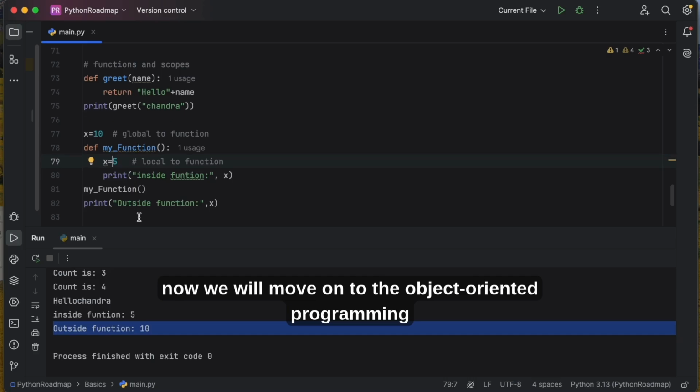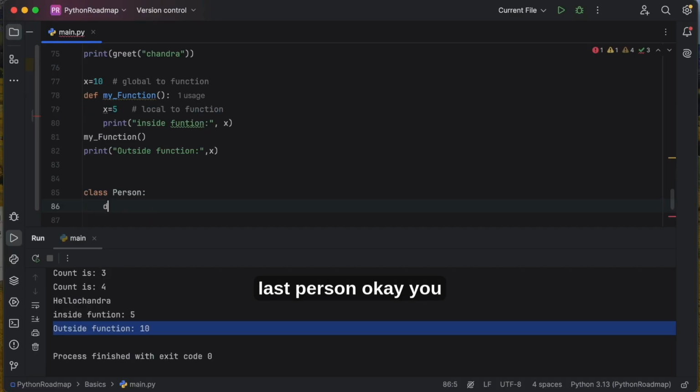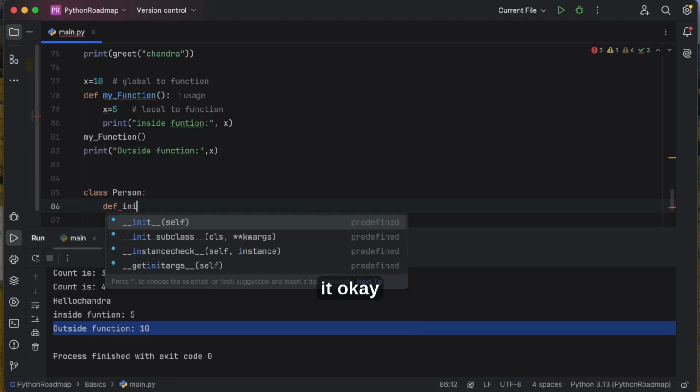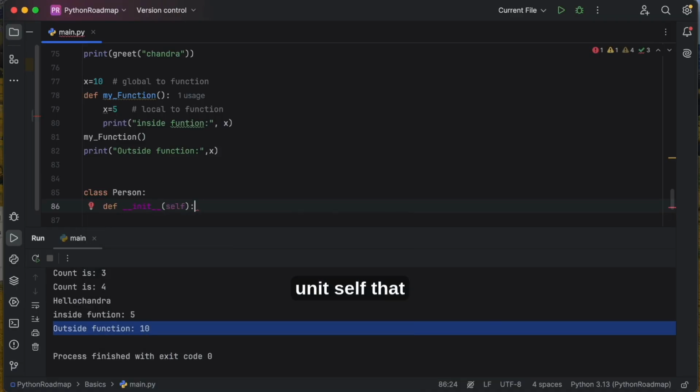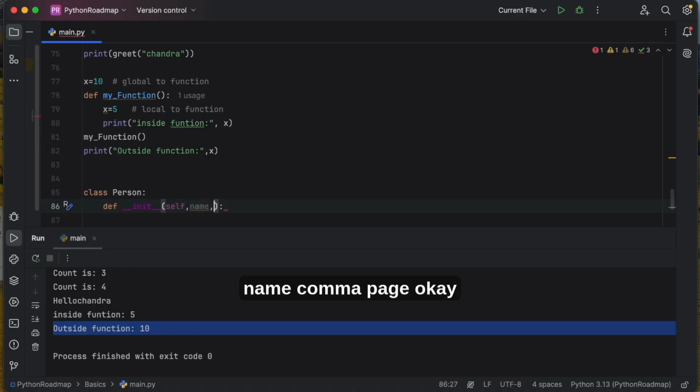Now we will move on to object oriented programming, OOPS. I have a class Person. Now I'm defining init, with self, which is the default, and one more name, name comma age.